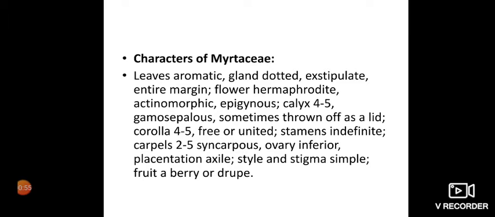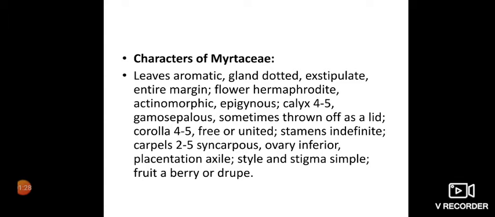Actinomorphic, epigynous, that is, ovary is inferior, calyx 4 to 5, gamosepalous, sometimes thrown off as a lid, corolla 4 to 5, free or united. Since it comes under Polypetalae, generally the petals are free. Stamens indefinite, carpels 2 to 5 syncarpous, ovary is inferior, placentation is axile, style and stigma simple, fruit berry or